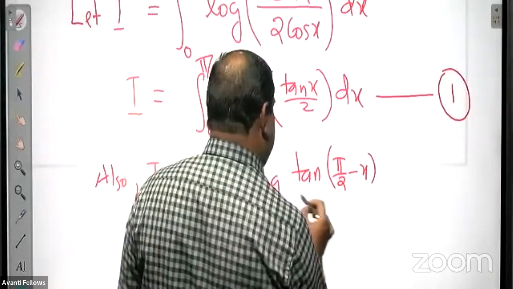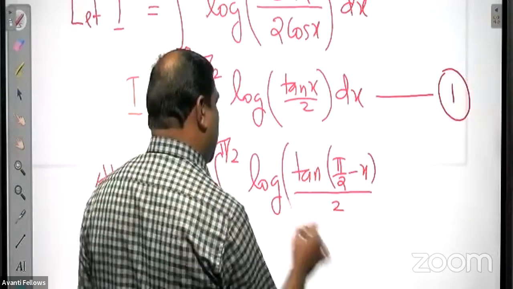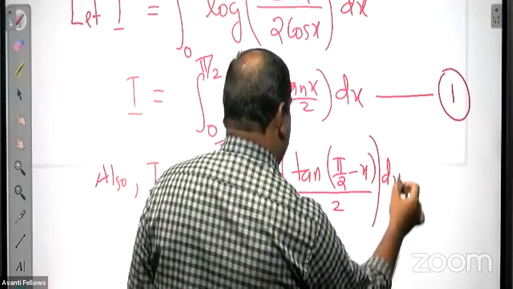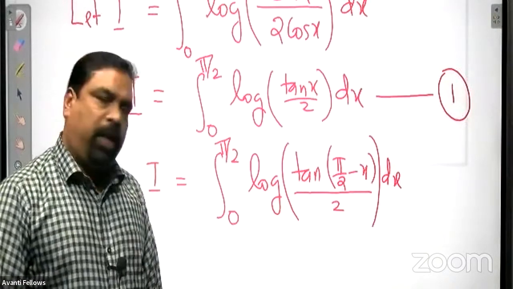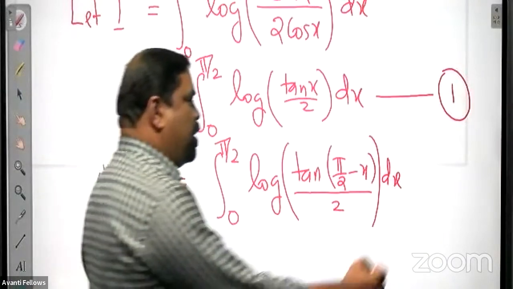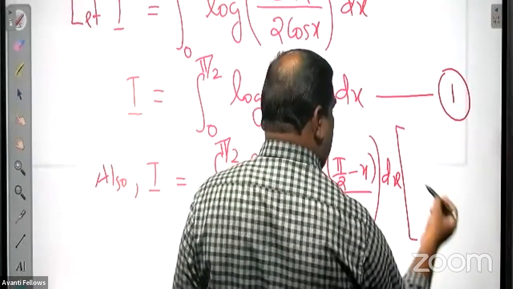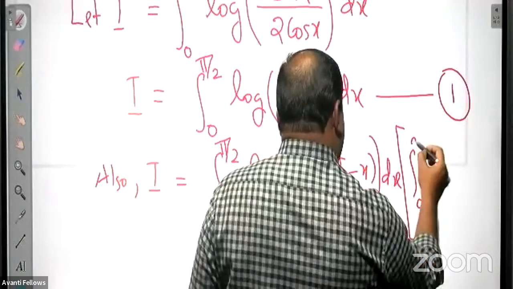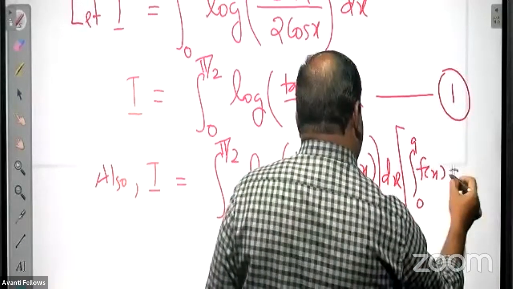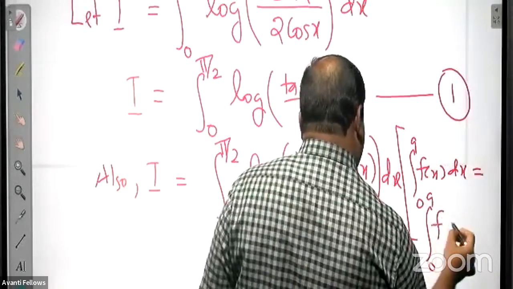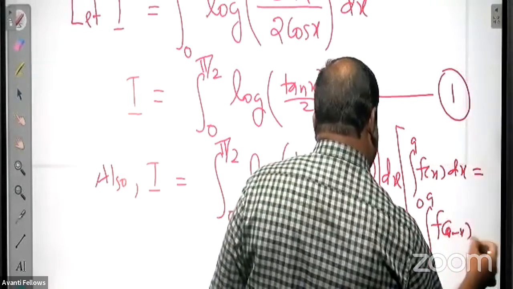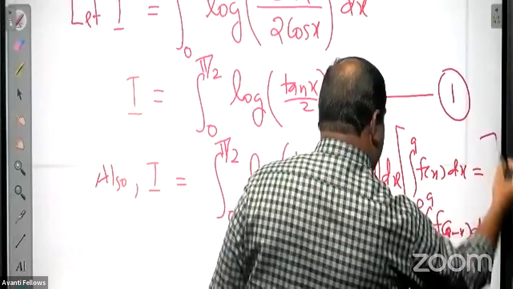That is what the property says. If you want, you can mention that property in brackets: integral from 0 to a of f of x dx is the same as integral from 0 to a of f of a minus x dx. This is the property we have used.